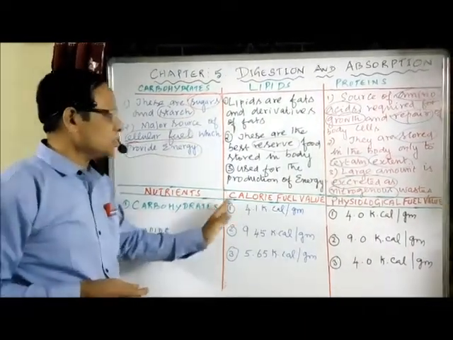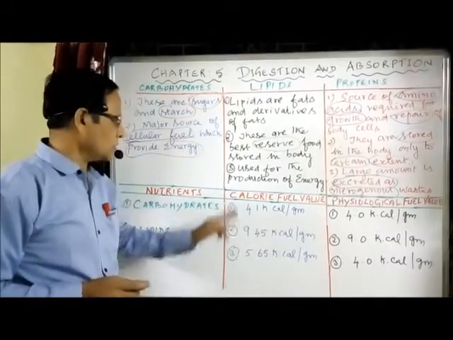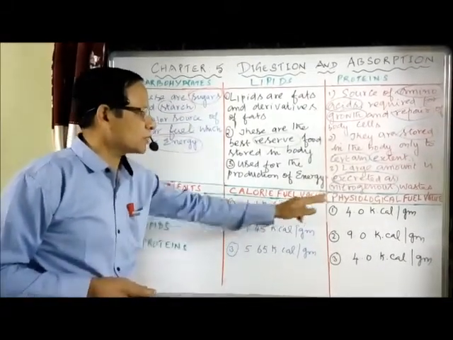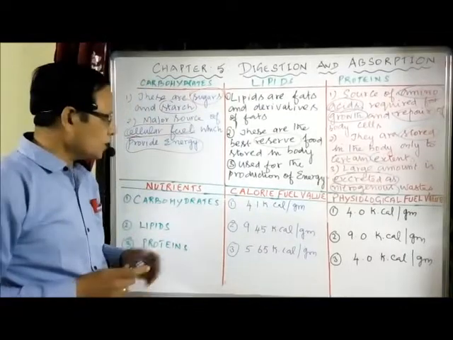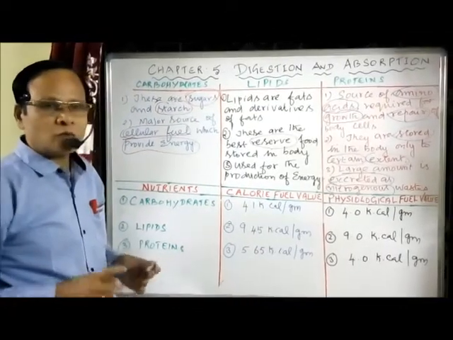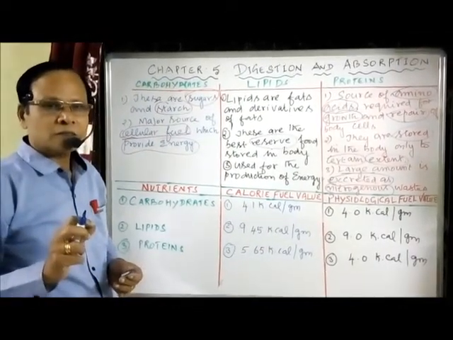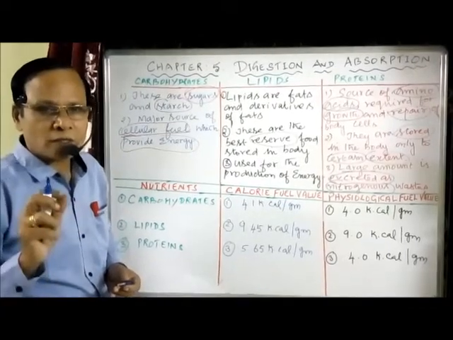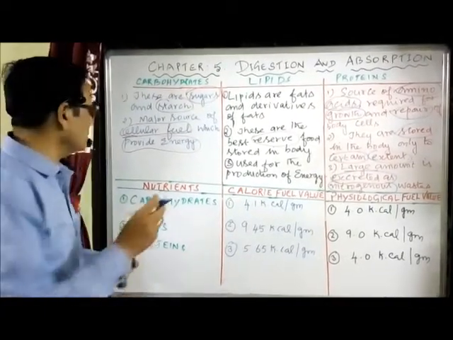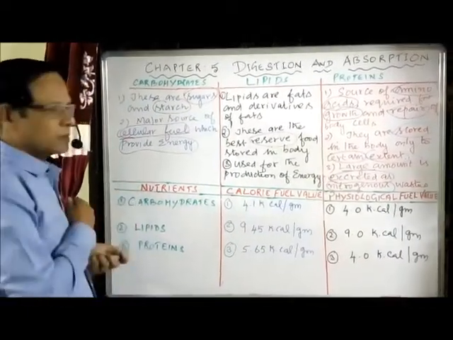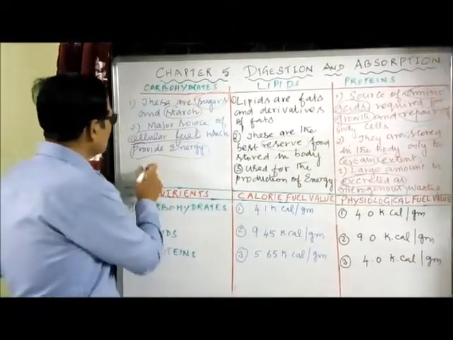Now, there are two types of calorie value. One is called calorie fuel value, another is physiological fuel value. What is calorie fuel value? The amount of energy released due to the oxidation of 1 gram of any food substance in a bomb calorimeter.